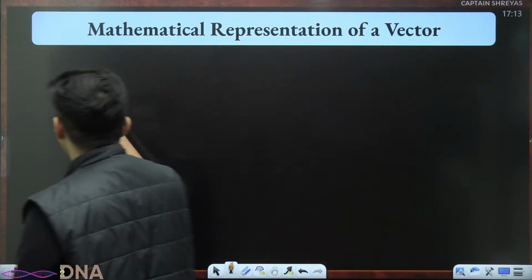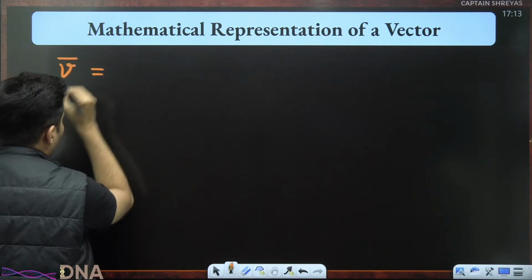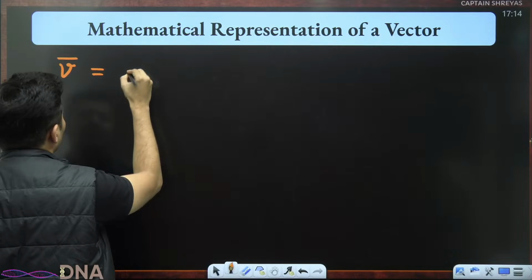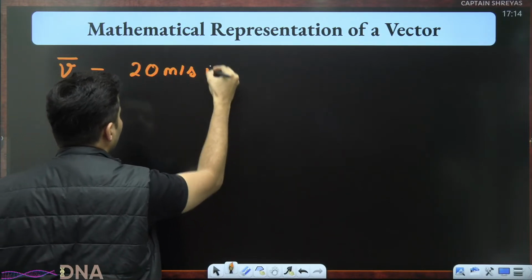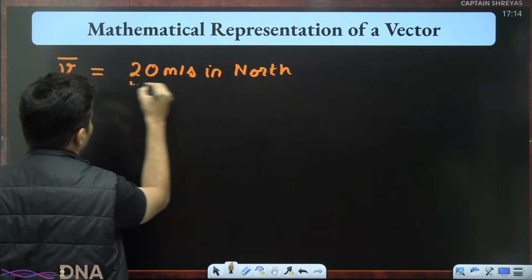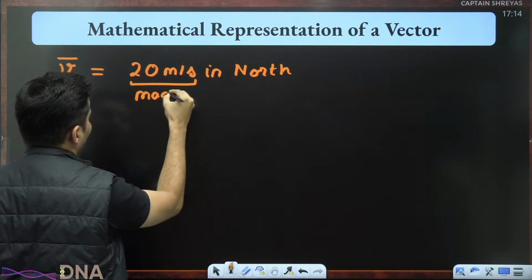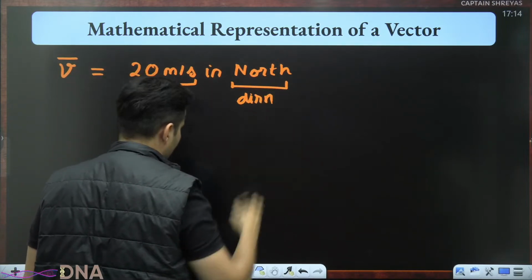Like, for example, I can say V bar. This is velocity. What is the velocity of Pandu? The velocity of Pandu is 20 meters per second in the north direction. Do you see it has the magnitude information over here? It also has the directional information over here.